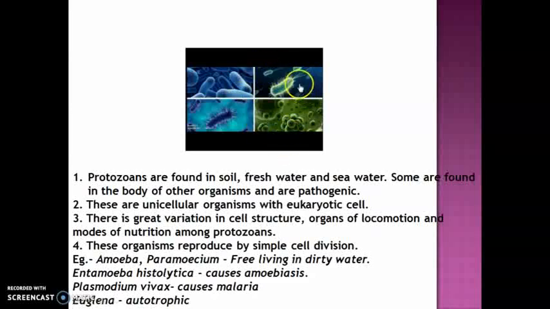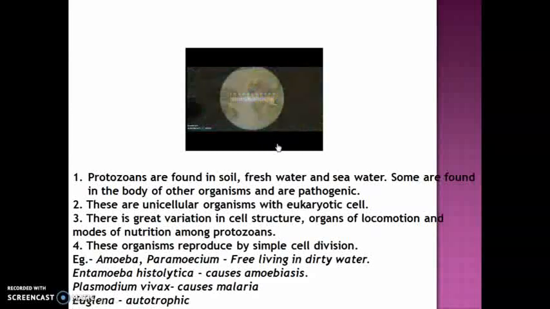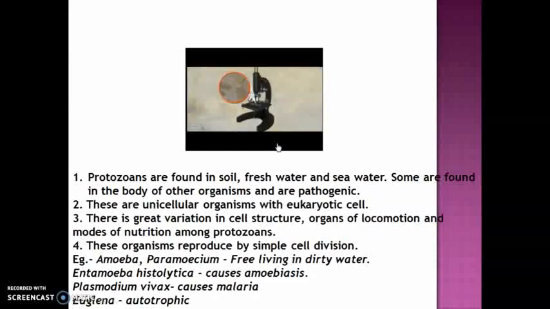Now these are all unicellular organisms with eukaryotic type of cell. Eukaryotic cell is a developed cell. There is a great variation in the cell structure, organ of locomotion and mode of nutrition among protozoa.